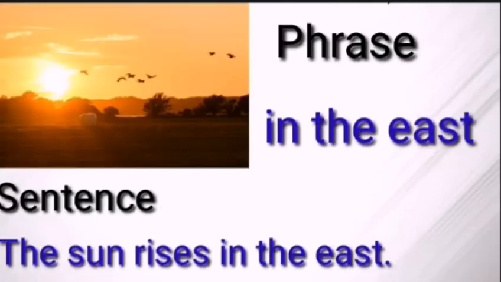In the next picture, if I say in the east, you will not get the complete meaning. But if I say the sun rises in the east, you can understand, yes, the sun rises in the east. A sentence has subject, verb and object. Subject sun, verb rises, object in the east. So a sentence gives you complete meaning. A phrase gives you incomplete meaning.